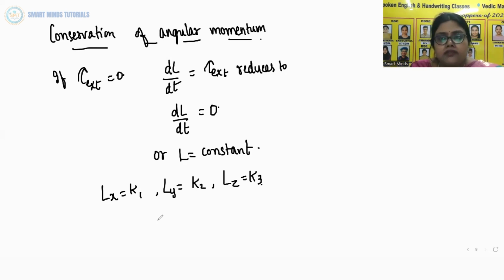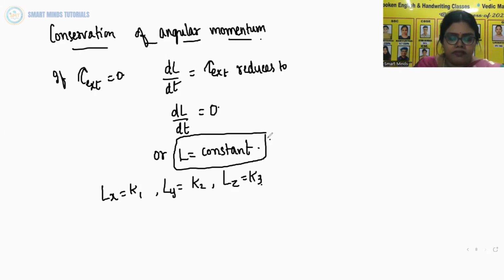What do you mean by the statement that angular momentum is conserved? It means that each of these three components is conserved. So this equation L is equal to constant is the rotational analog of the previous statement which I have given you. It has applications in many practical situations, so we shall look at a few of the interesting applications later on in the same chapter.